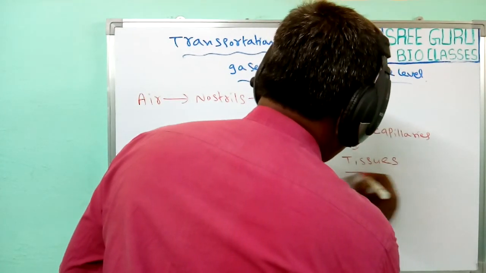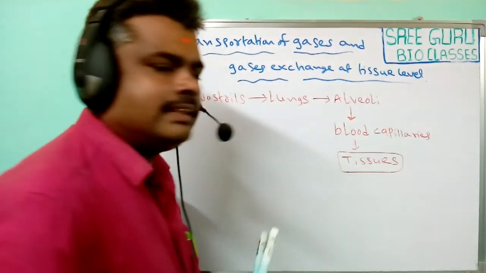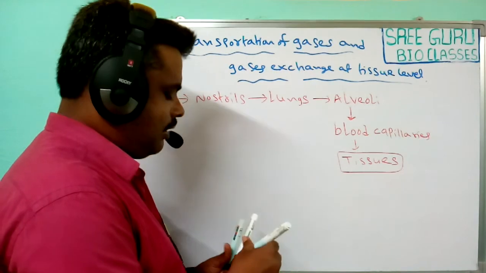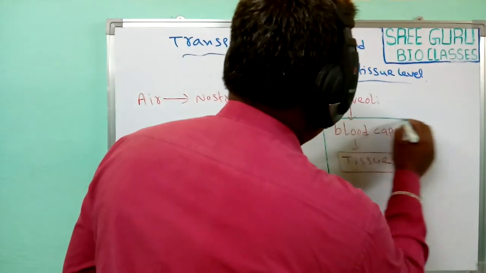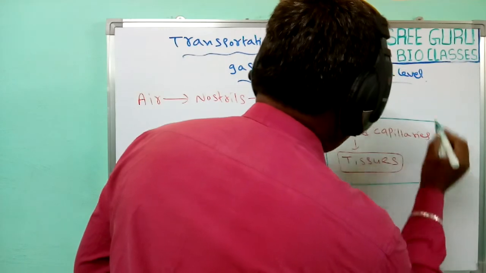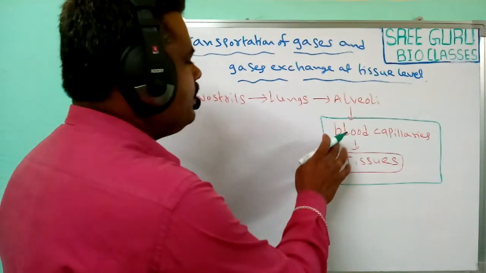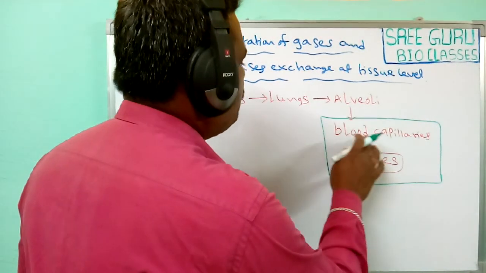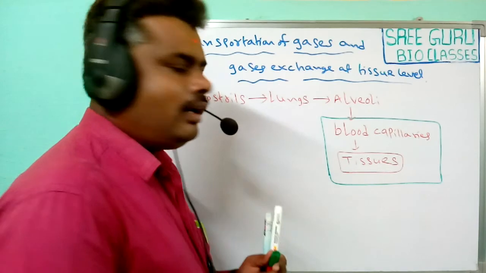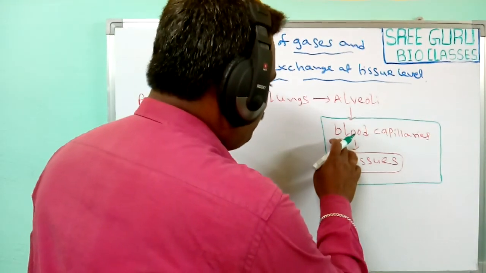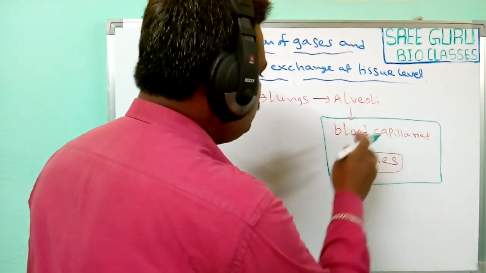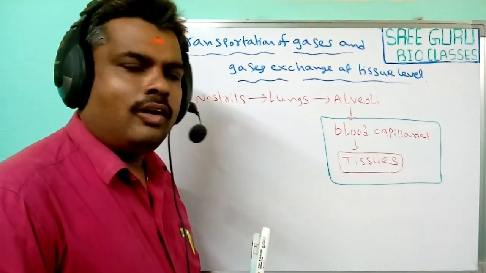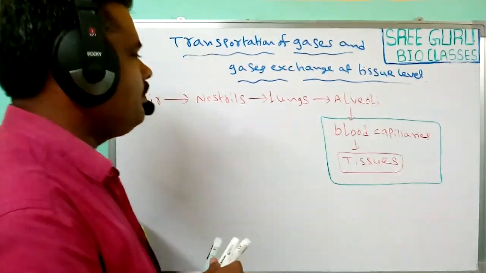These tissues utilize these gases. Now, we are going to discuss these two steps: how the gases are transferred in blood capillaries, and how from these blood capillaries the gases are exchanged at the tissue level.